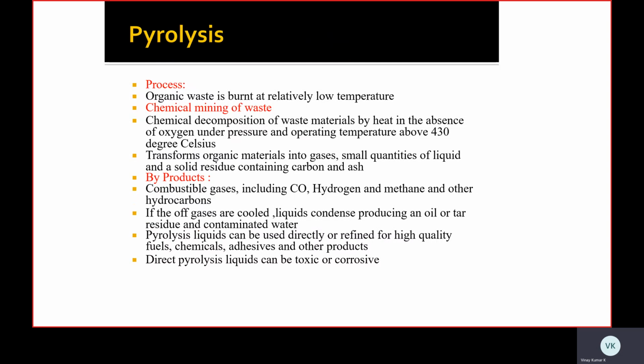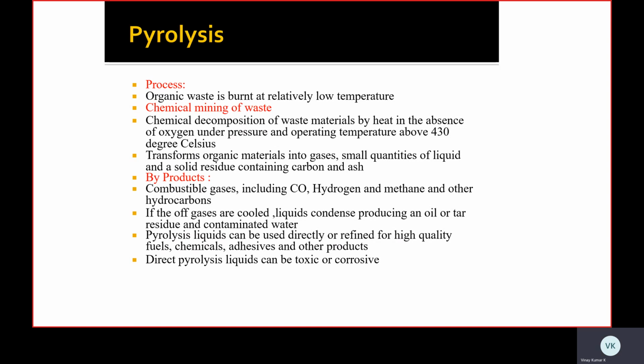The organic waste is burned at a relatively low temperature. In pyrolysis, what happens? There are two types of waste materials that we can divide. One is organic waste, and the other is inorganic waste or chemical waste, which is non-renewable and non-recyclable. The organic waste can be easily disposed into the earth, so that kind of waste material is burned at a low temperature.